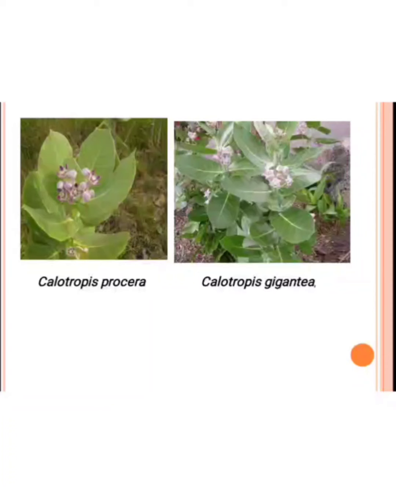This is some plant example of the Asclepiadaceae, the Calotropis procera. It is commonly called Akado in Gujarati. Calotropis gigantea is of the same genus, Calotropis.